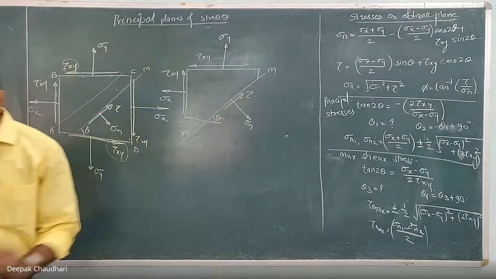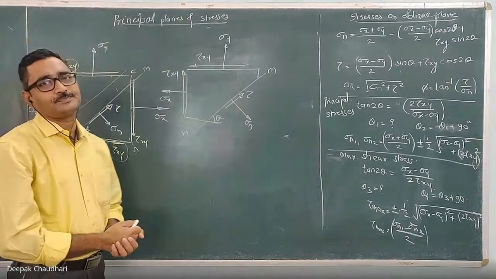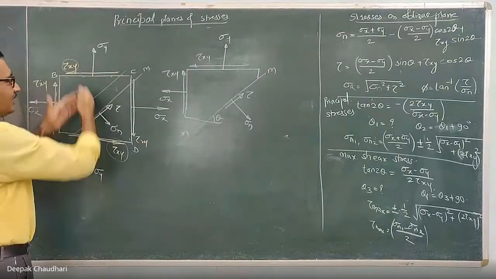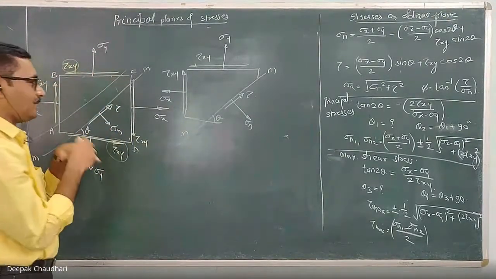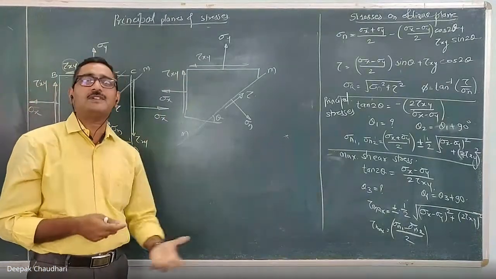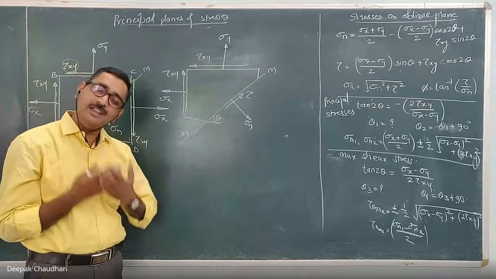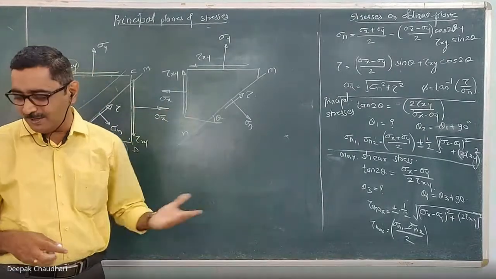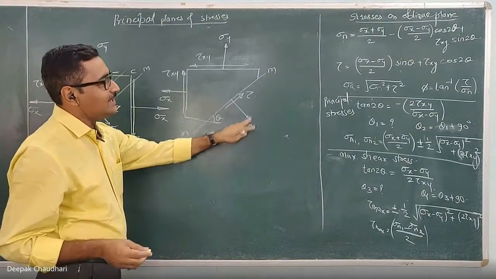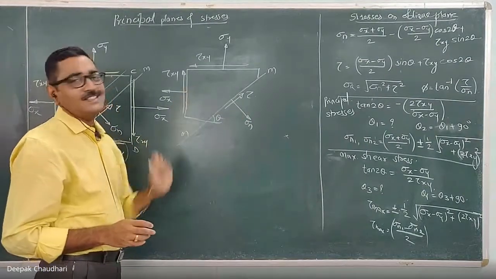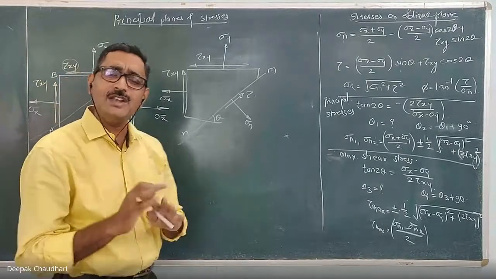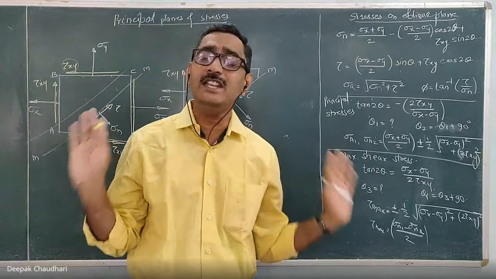It is a very simple derivation. What you have to do is apply the condition of equilibrium. Since this strained body under the action of these forces is in equilibrium, each and every part, if you consider the section and draw the FBD, will also be in equilibrium. So this part is also in equilibrium. Applying the condition of equilibrium, we can calculate sigma n and tau. This is a small particle we are considering, so no need to apply the moment condition. Summation of Fx equal to 0 and summation of Fy equal to 0; these two conditions are enough.